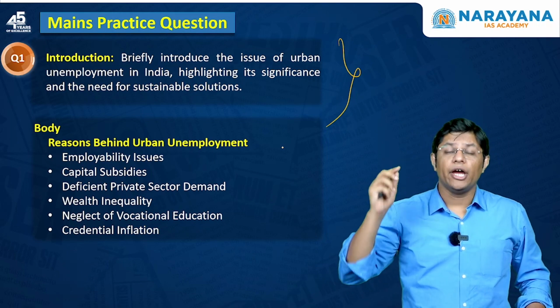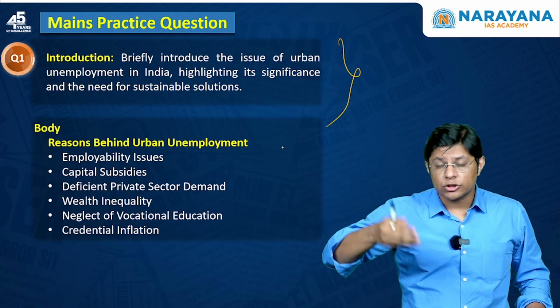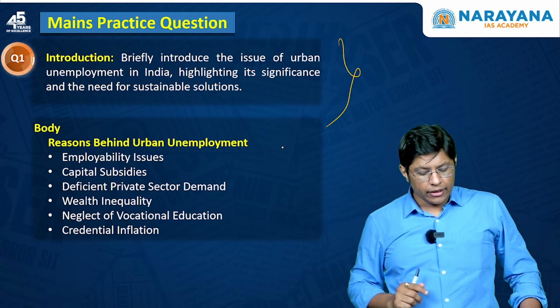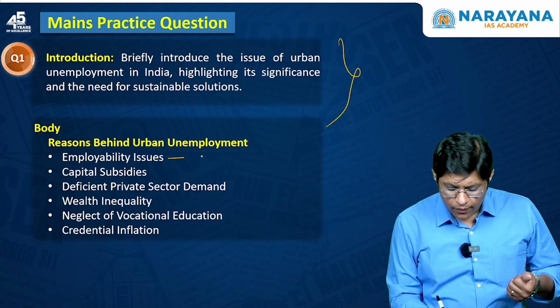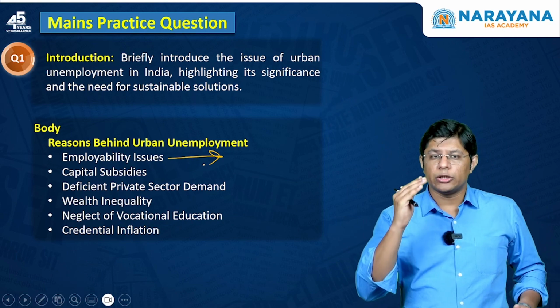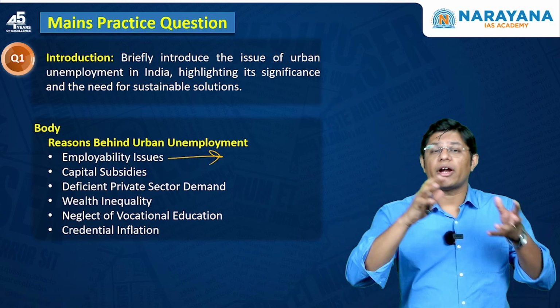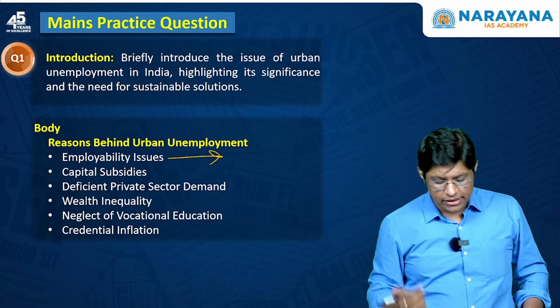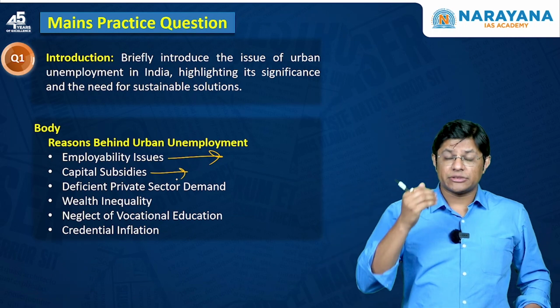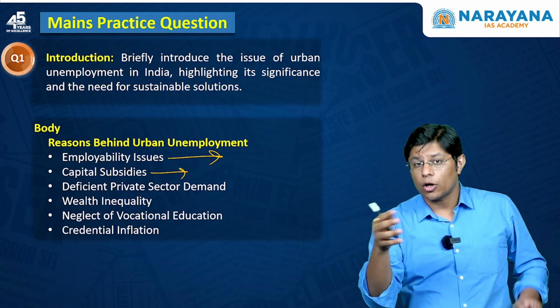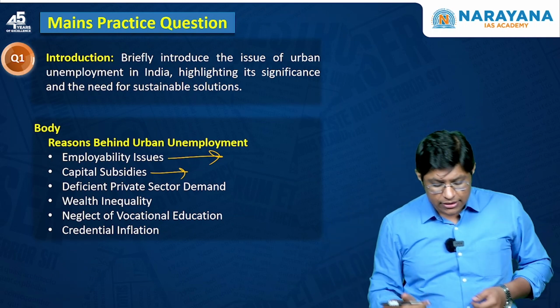And that's the reason we have to focus on the sustainable urban development programs, right? Then reasons: employment issues. People do not have the skills required for the industries or required for the jobs fit for the industries. Capital subsidies. The subsidies being given to capital sensitive industries and not to the labor sensitive or labor intensive industries.